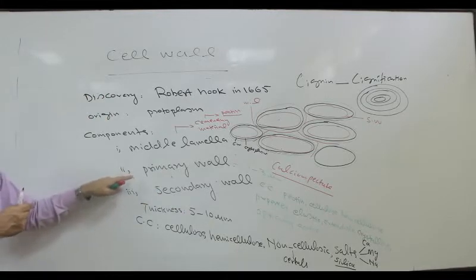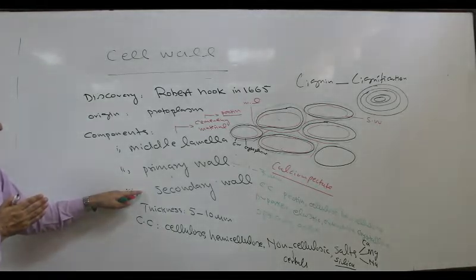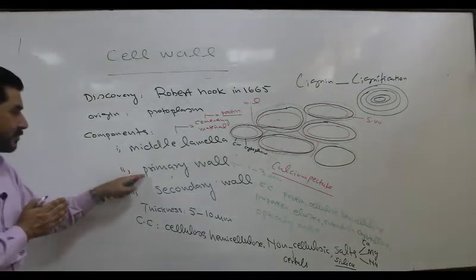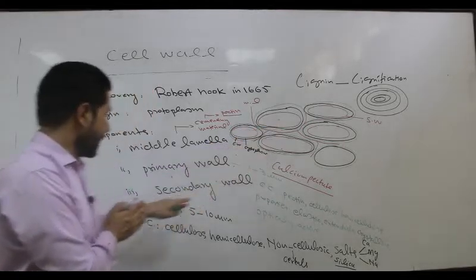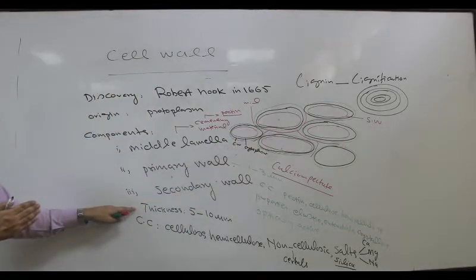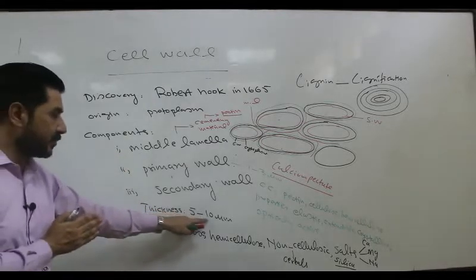After the formation of what? Primary wall, in some plants, in some plant tissue or in some plant cell, next to the primary wall at the inner side, secondary wall formation occurs, and secondary wall is much thicker, stiffer and rigid as compared to the primary wall and middle lamella, and it is 5 to 10 micrometer.